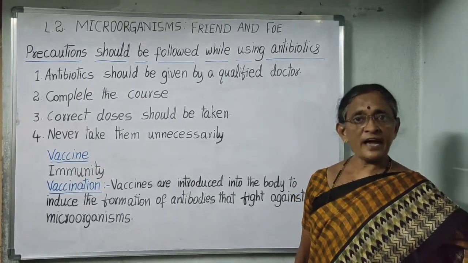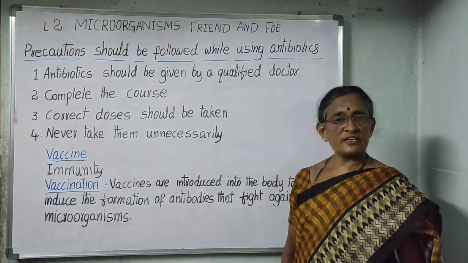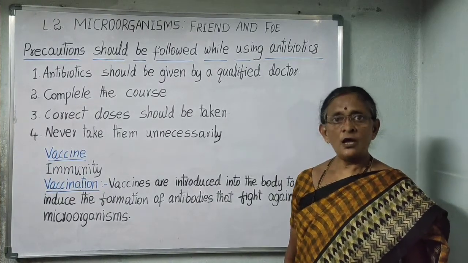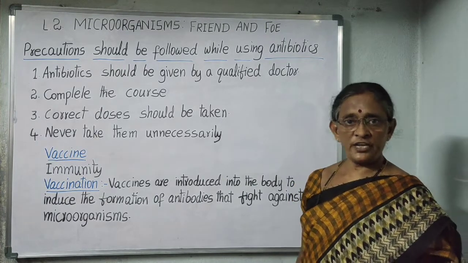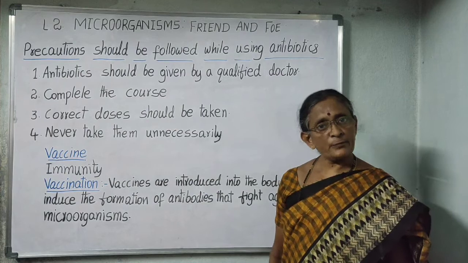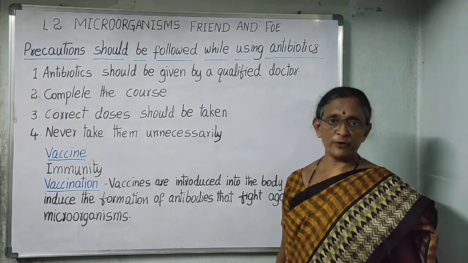How does a vaccine work? Vaccines are dead and weakened microbes. They do not harm the body. When a disease-carrying microbe enters our body, the body produces antibodies to fight the invader.